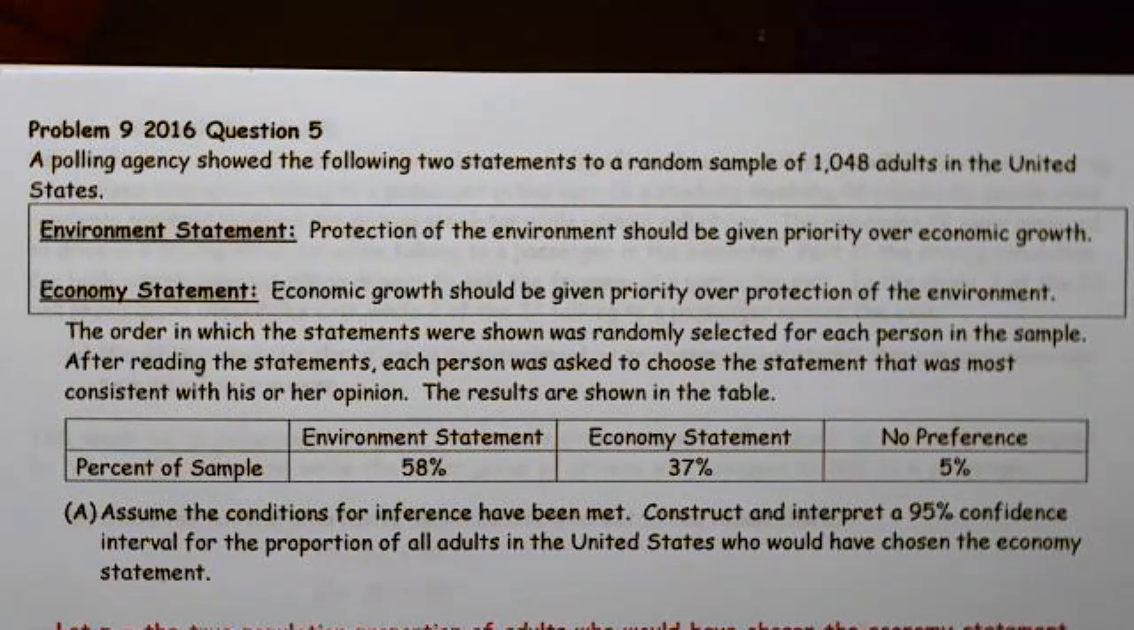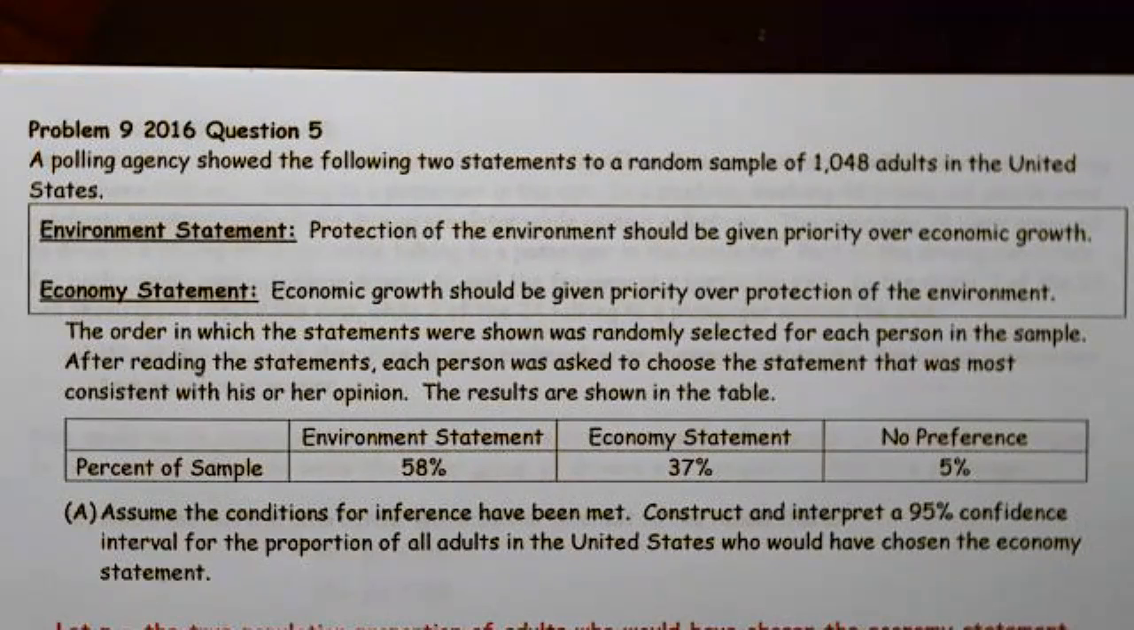Okay, so problem 9 from 2016, question 5. Polling agencies showed the following two statements to a random sample of 1,048 adults in the United States. Environmental statement: Protection of the environment should be given priority over economic growth. Economy statement: Economic growth should be given priority over protection of the environment. The order in which the statements were shown was randomly selected for each person in the sample. After reading the statements, each person was asked to choose a statement that was most consistent with his or her opinion. The results are shown in the table.